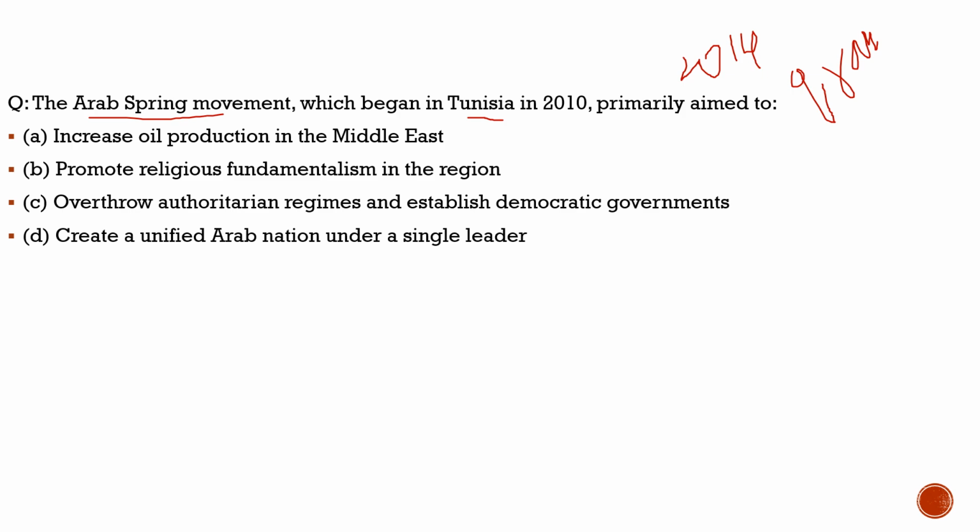Increase oil production in the Middle East, totally incorrect. Promote religious fundamentalism in the region, totally incorrect. Create a unified Arab nation under a single leader, totally incorrect. Third, overthrow authoritarian regimes and establish democratic governments, 100% correct. This is what this movement is all about. So with this, let's move to another question and try to solve it.